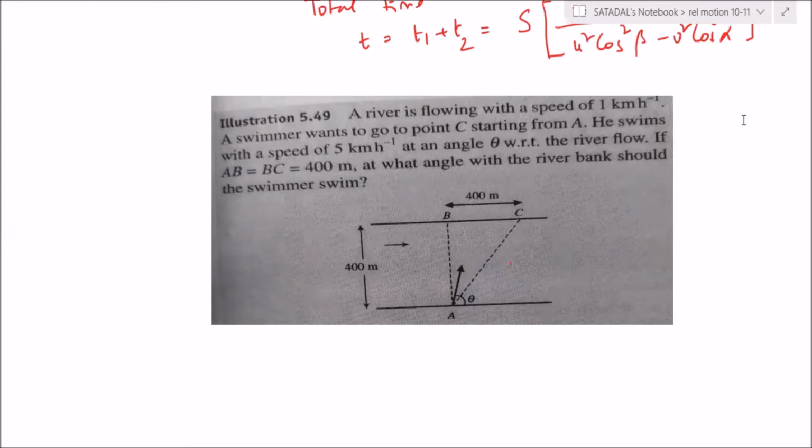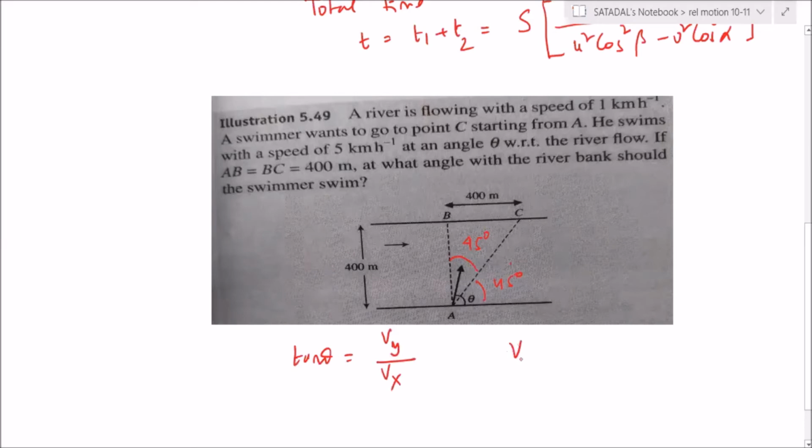See, it's very easy. The thing is that you only have to decide the resultant path. If it has to reach point C, they have already given AB equal to BC, no? So this angle is 45 degrees, so the resultant is also at 45 degrees. So can I write tan theta equal to Vy by Vx?